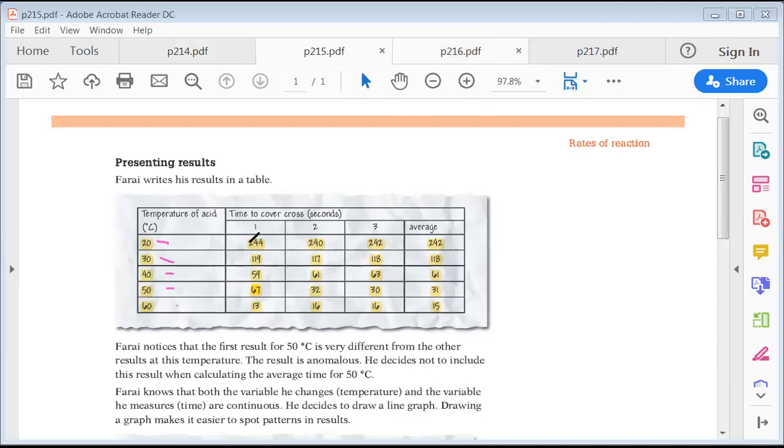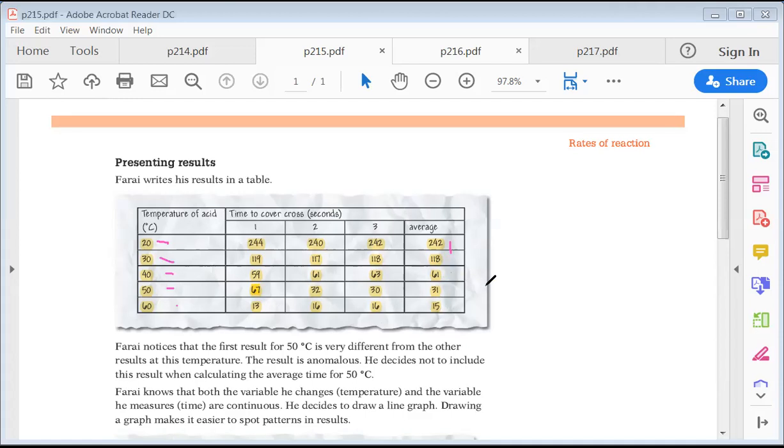She got these records. So at 20 degrees, of course, she repeated the experiment 3 times to look at the average, okay? So when she repeated the experiment 3 times, she got the average for 20 degrees is 242, and 30, 180, 40, 61, 50, 32, 60, 15, okay?